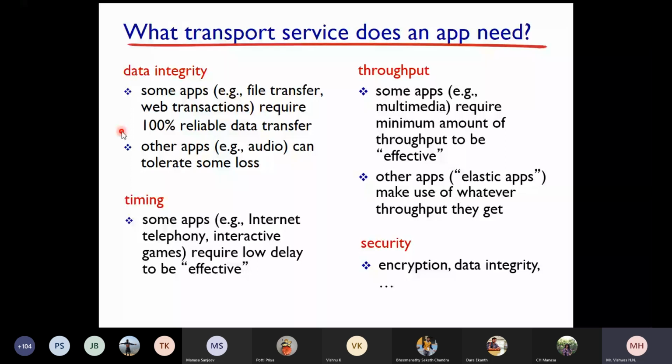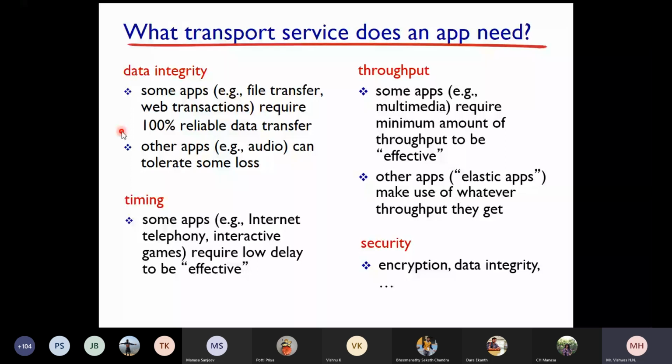But if that delay is incurred in multimedia applications, like if you are playing an interactive game and there is a delay, obviously you are going to miss out on something there. So that is very important. Timing is also provided by the transport layer. Throughput: some applications require a minimum amount of throughput to be effective.